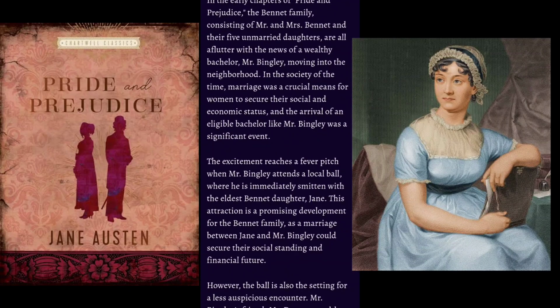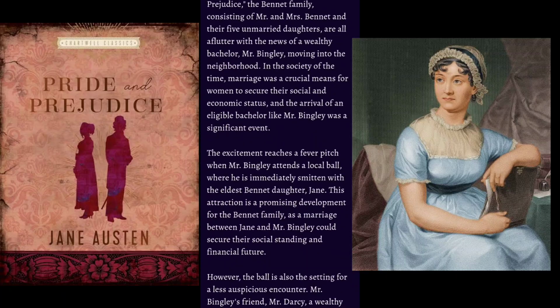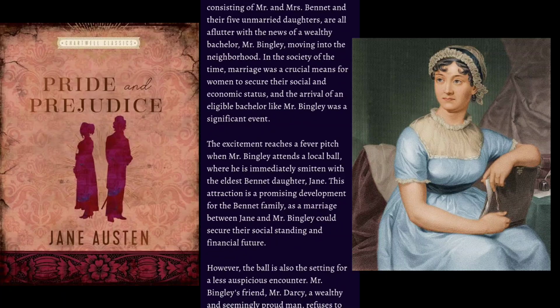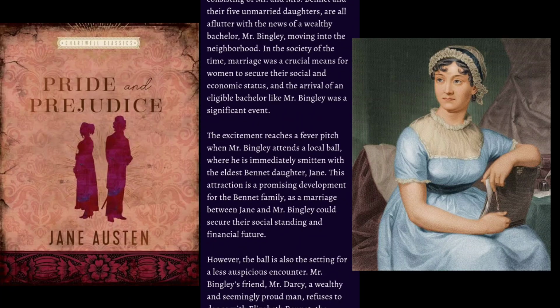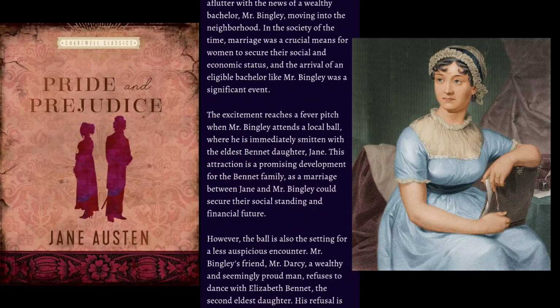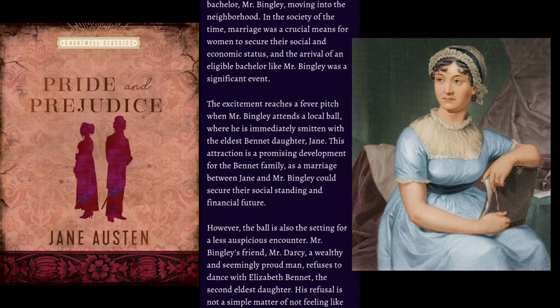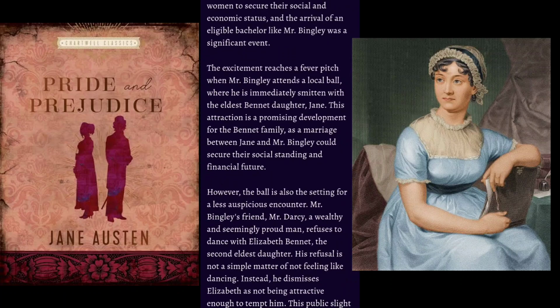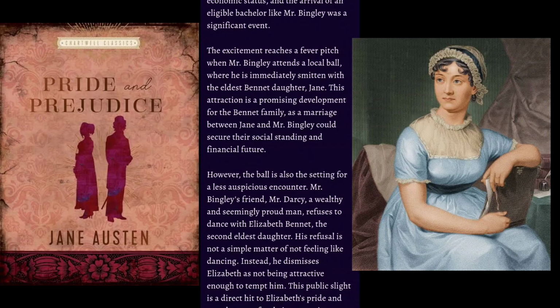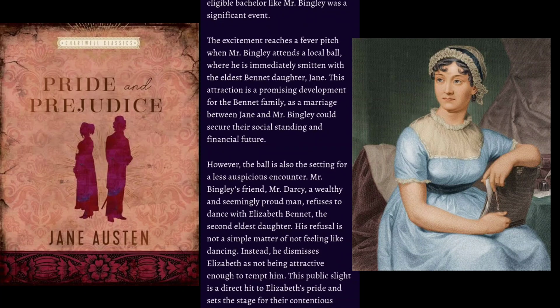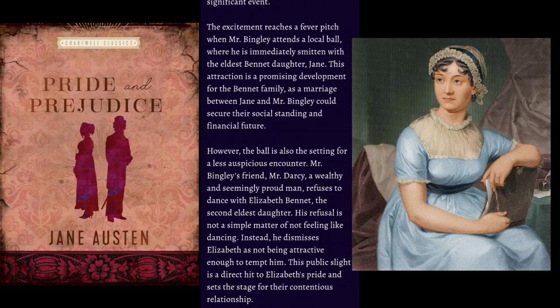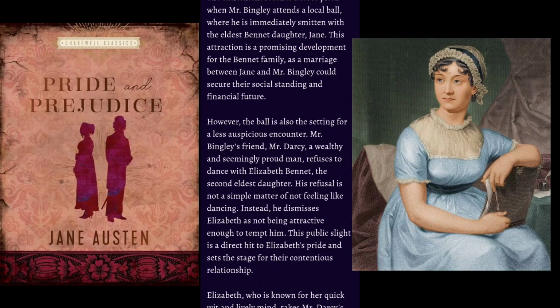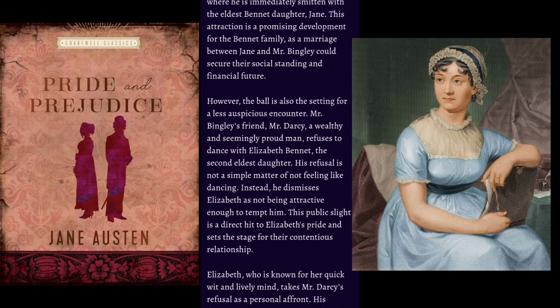In the society of the time, marriage was a crucial means for women to secure their social and economic status, and the arrival of an eligible bachelor like Mr. Bingley was a significant event. The excitement reaches a fever pitch when Mr. Bingley attends a local ball, where he is immediately smitten with the eldest Bennet daughter, Jane. This attraction is a promising development for the Bennet family, as a marriage between Jane and Mr. Bingley could secure their social standing and financial future.